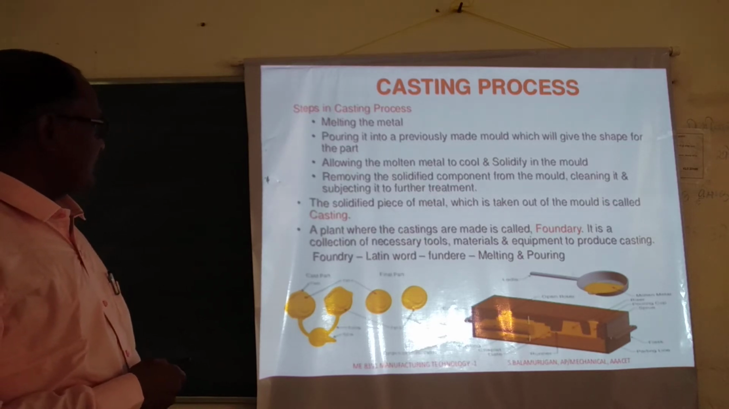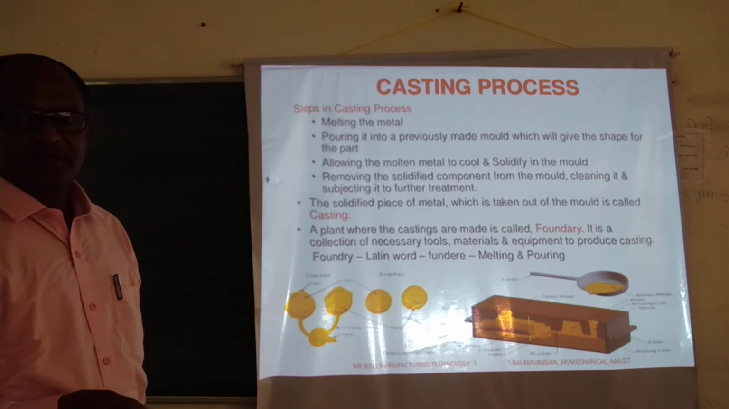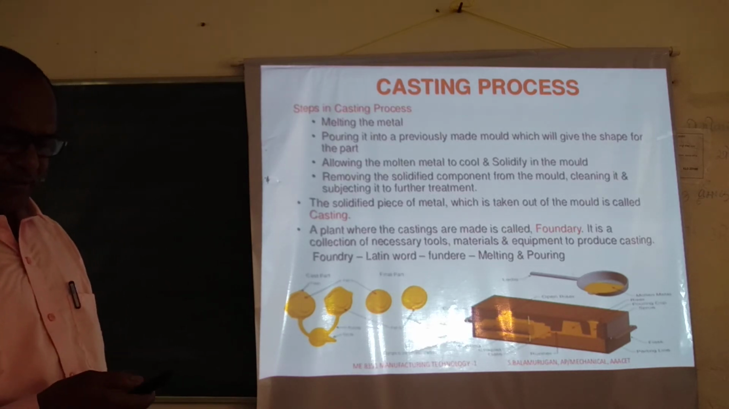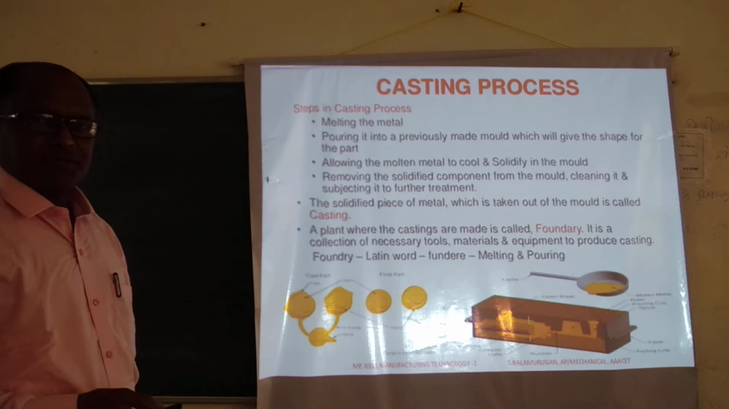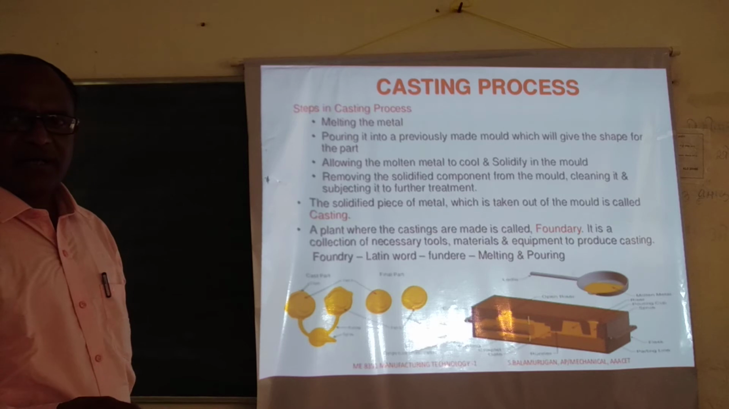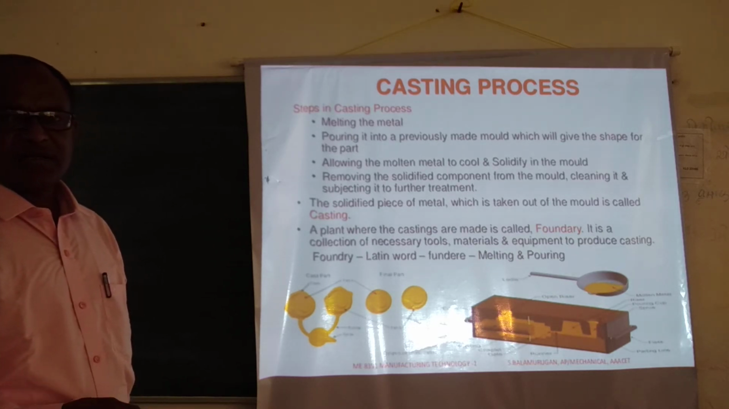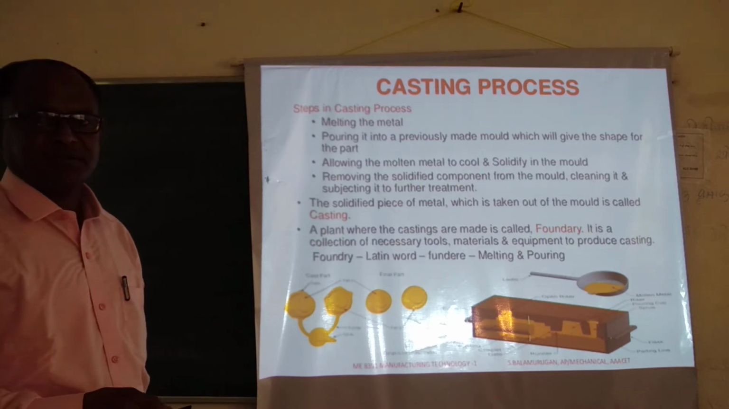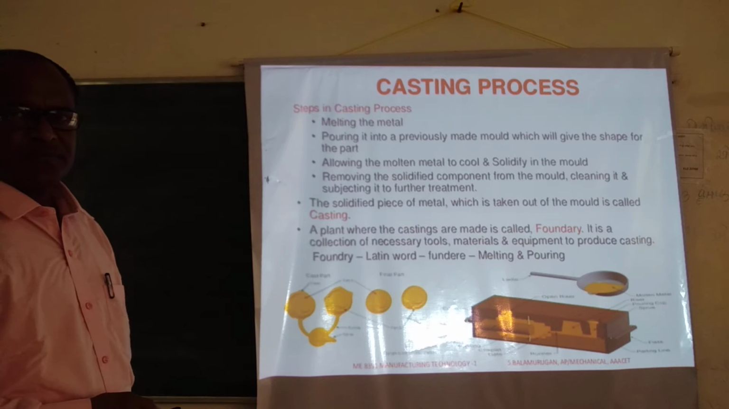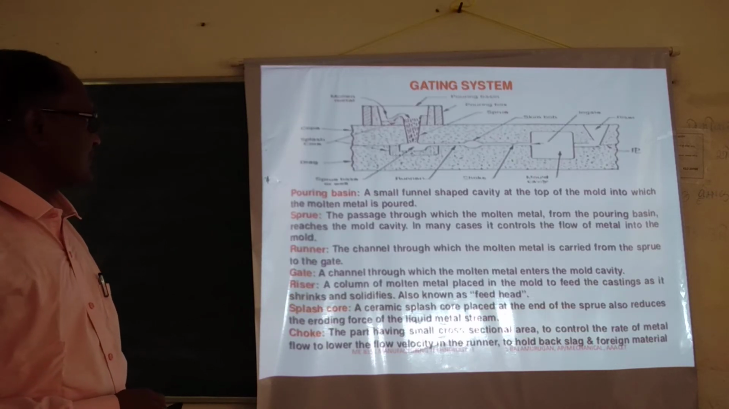So what is in this casting? You prepare the pattern, you prepare the mold cavity, then melt the metal, pour it into the mold cavity and solidify it. Then take out the cast product from the mold cavity, clean it and carry out the further machining processes, for obtaining a good surface finish. So this is all about the casting process.